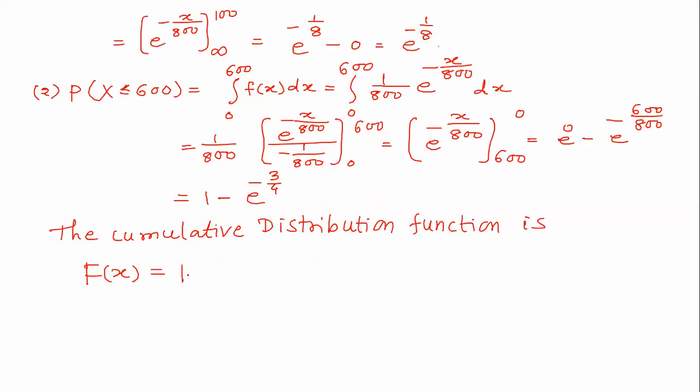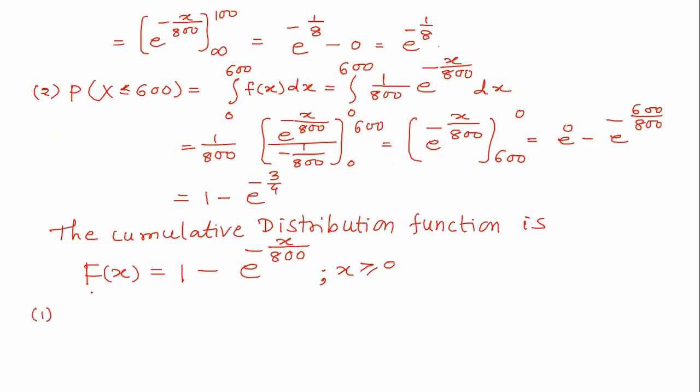So 1 minus e to the power minus x upon 800 and x greater than or equal to 0. Actually I should have written above 0 if x less than 0 like that. But okay, no problem.